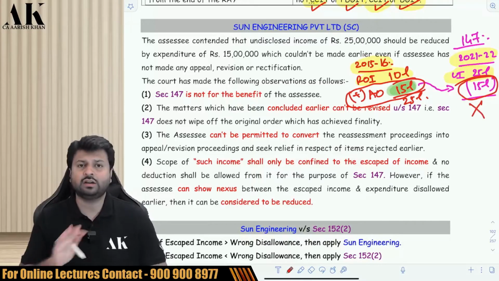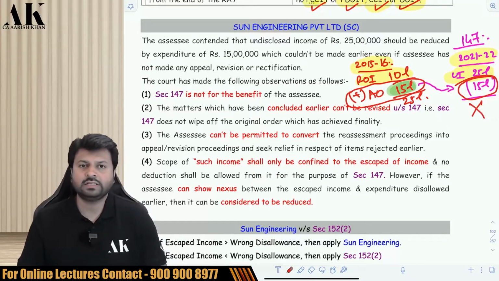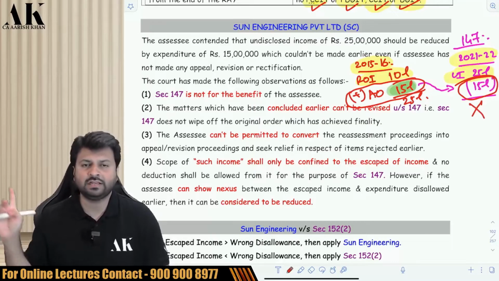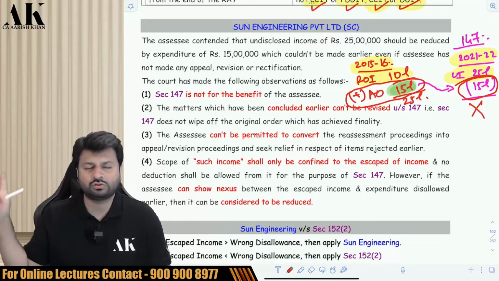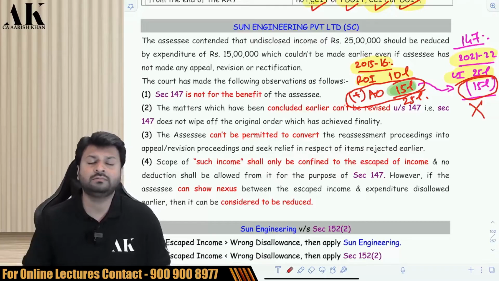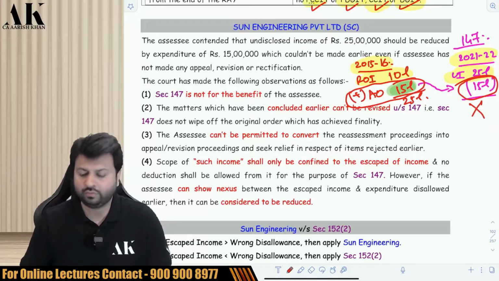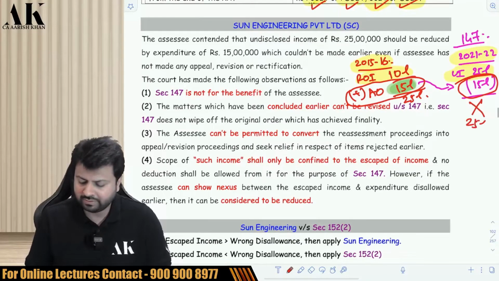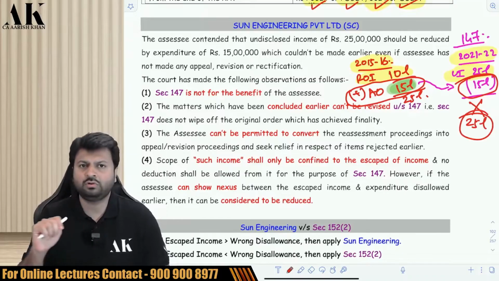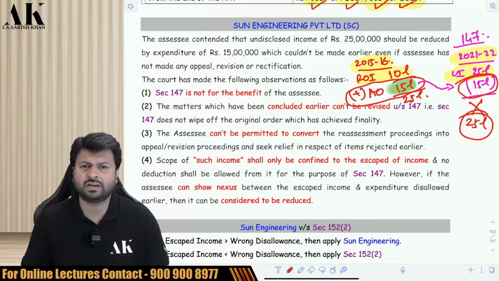The Supreme Court said that no, it is not allowed. Section 147 is not for the benefit of the assessee. The expenditure which was disallowed earlier, that matter is closed. You should have appealed earlier. Why have you not appealed? You will not be allowed to get this deduction and your income will be escaped at 25 lakhs only. You will not be allowed to reduce that. You should have appealed that particular expenditure earlier.